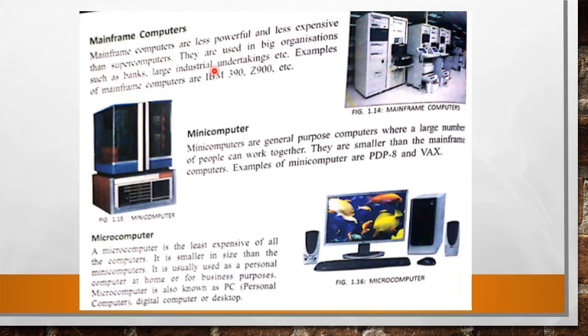They are used in big organizations such as banks, large industrial undertakings, etc. Examples of mainframe computers are IBM 390 and Z900, etc. This is the picture of a mainframe computer, and these types of computers are used in big organizations, such as banks, large industrial undertakings, etc.